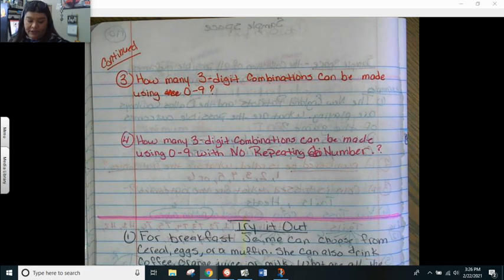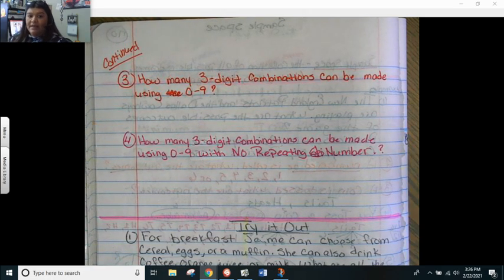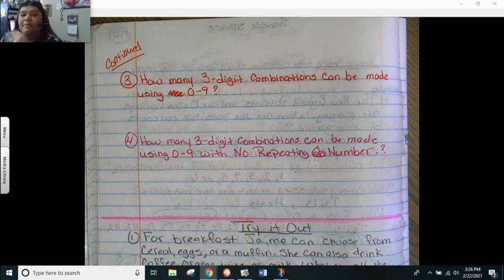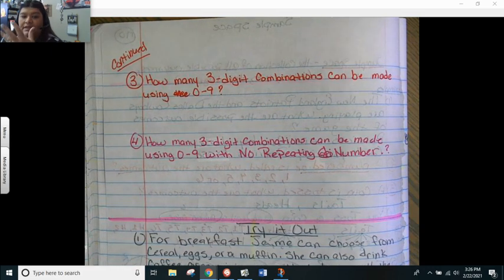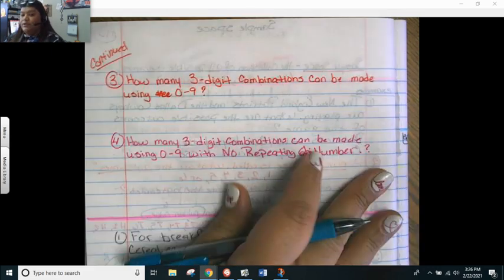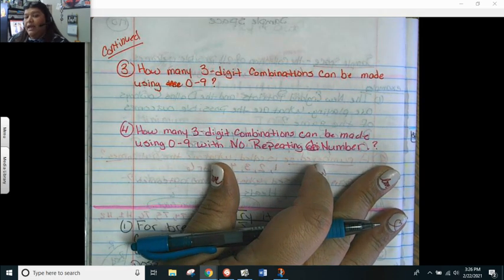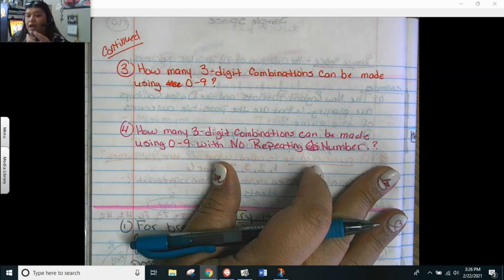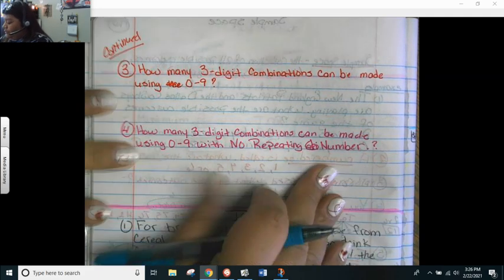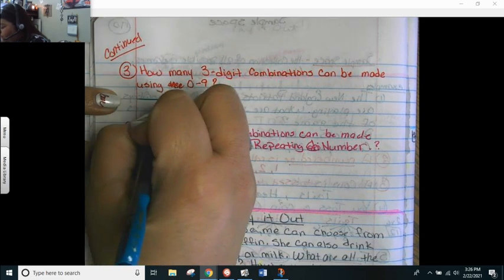All right, so take a look at number 3. How many 3-digit combinations can be made using 0 through 9? Okay, so this is how this works. We're still multiplying, still doing the counting principle, but sometimes we get confused here. So visually, I'll show you how to do this. We need 3 digits, like a lock that has 3 digits. So I'm going to put a blank for each digit.